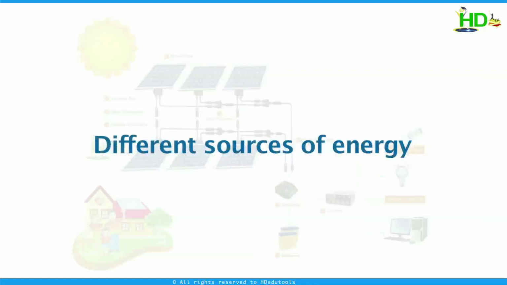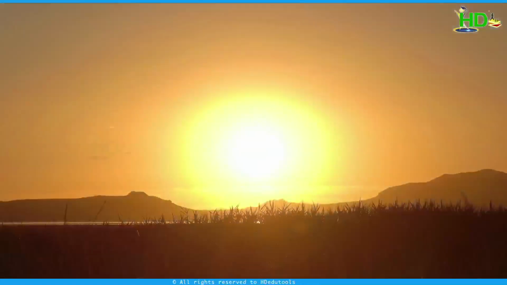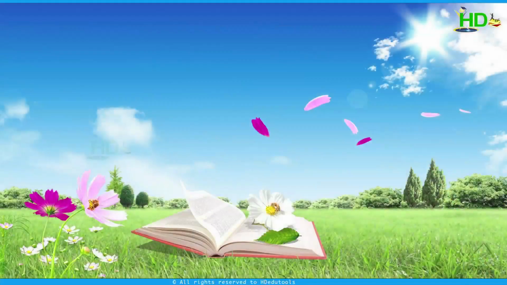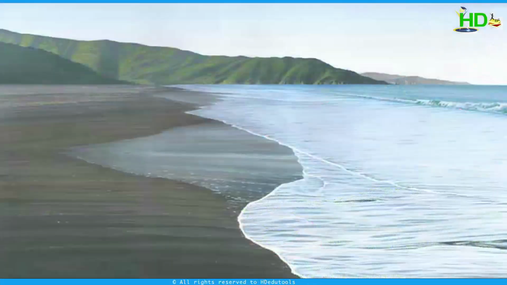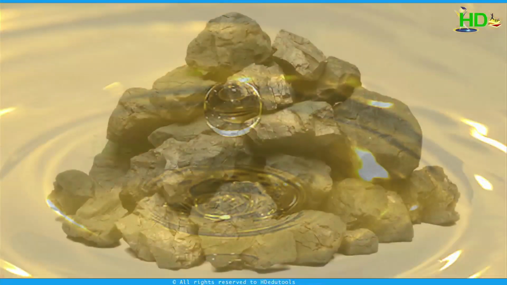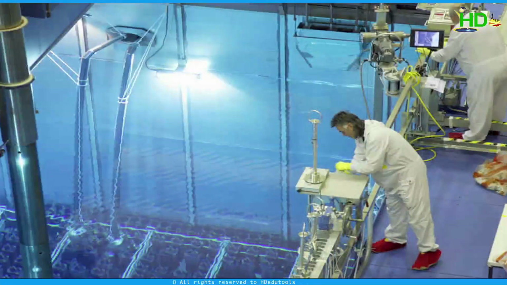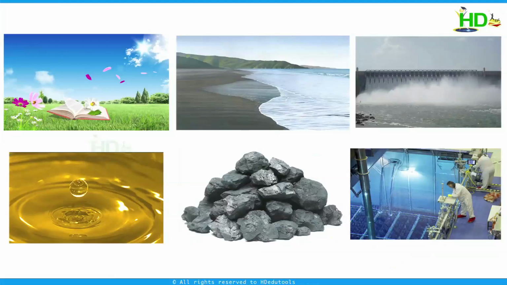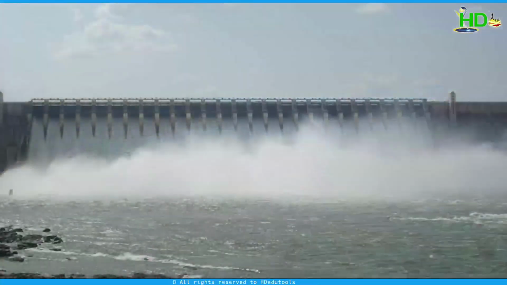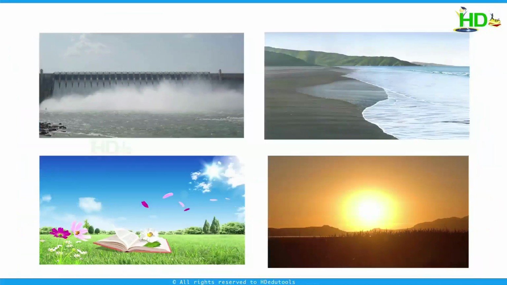The different sources of energy: the sun is the main energy source on the earth, and wind is also an energy source. Tides of the sea, energy of water flow, petrol, coal, nuclear fuels, these are all different energy sources. In these energy sources, you can observe a difference. If we consider the sun, wind, tides of the sea, and energy of flowing water, they never decrease in nature.